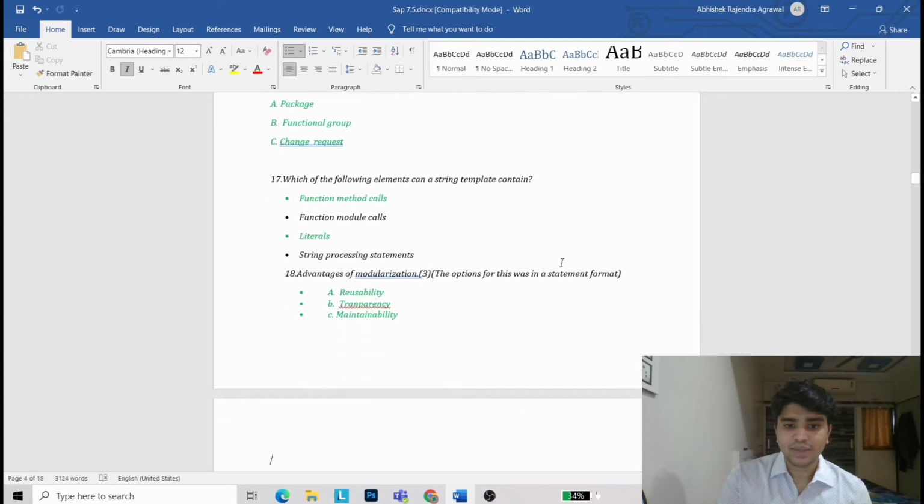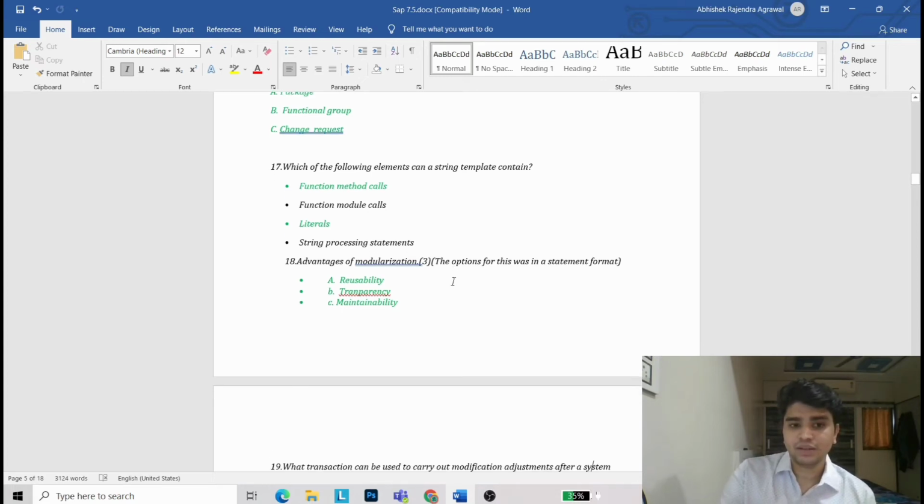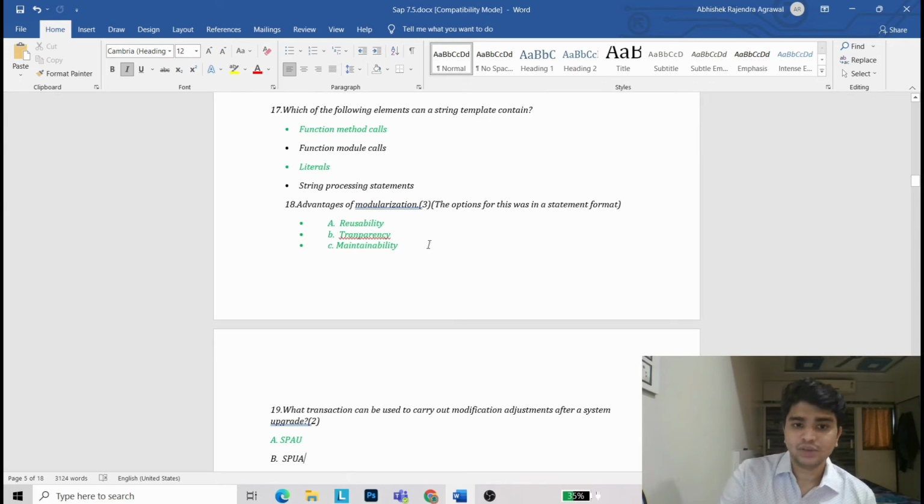Now coming to the 17th question. Which of the following elements can be string template content? It is function, method caller and literals. Now advantage of modularization, 18th question. It is reusability, transparency and maintainability.